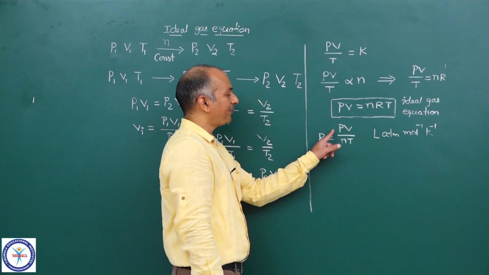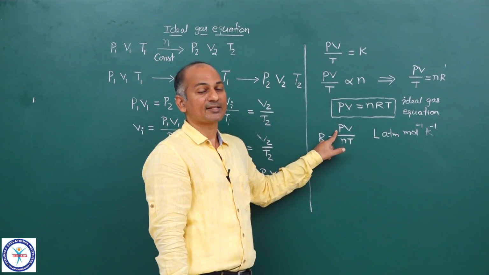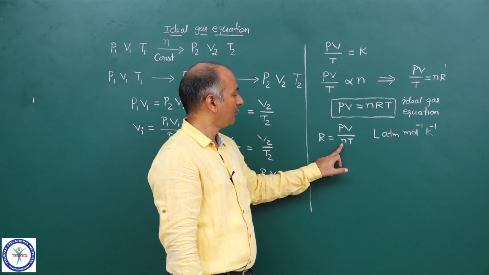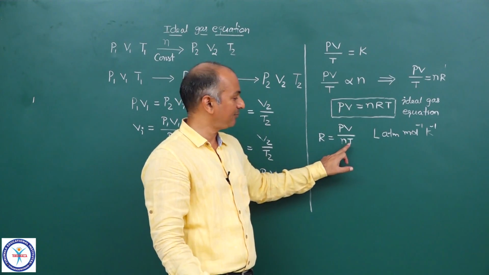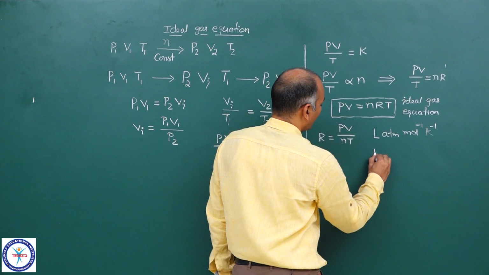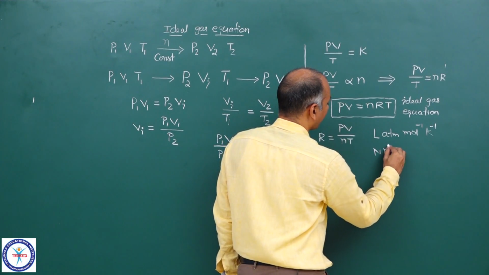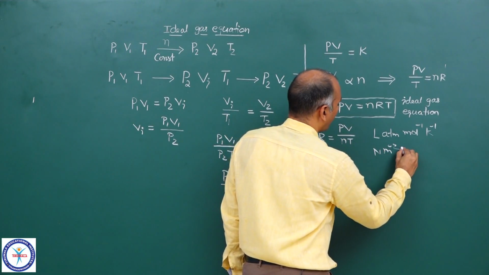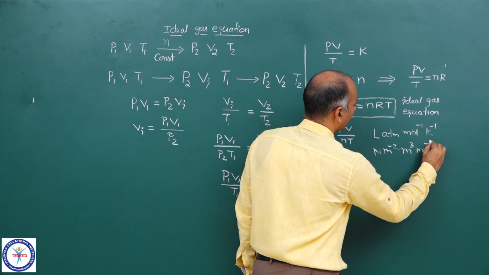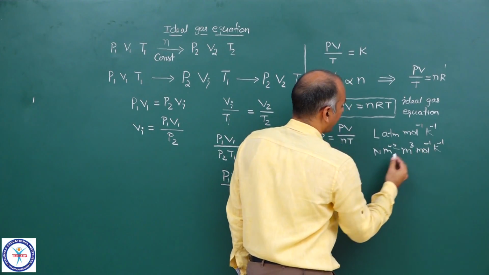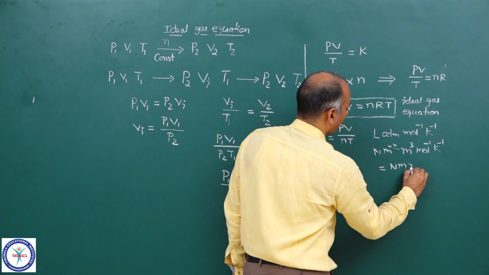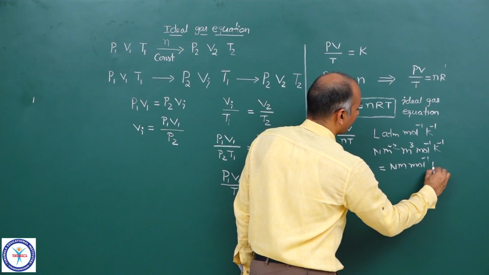If you take pressure in Newton per meter square, the SI system, and if you take volume in meter cube, moles remain same, temperature in Kelvin, then this becomes Newton per meter square into meter cube per mole per Kelvin, and that is equal to Newton meter per mole per Kelvin.